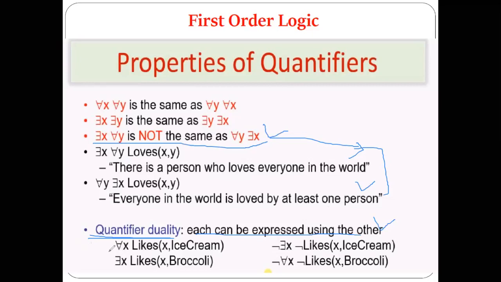Let's see. All x likes x comma ice cream. Now you tell me the sentence which will be formed from this logic. Can all of you see this logic? Yes, sir. Now tell me what kind of sentence will form from this. Everyone likes ice cream. Exactly, everyone likes ice cream. It is also possible to say all like ice cream.